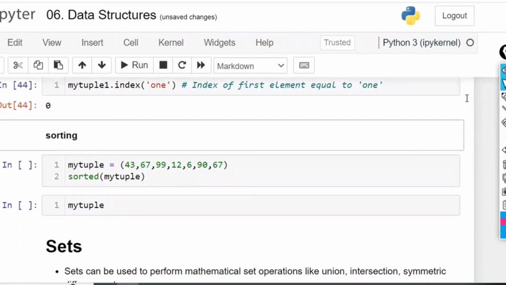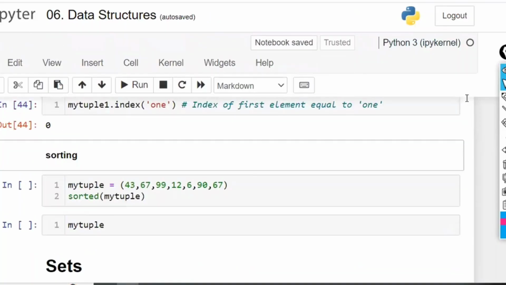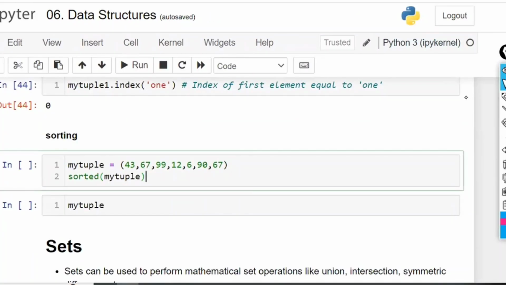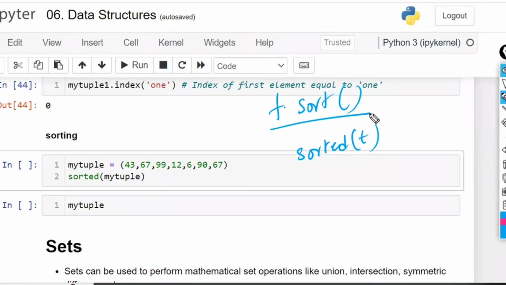Right? Next one is sorted. Now you'll ask immediately, sorted means automatically the values will be changed now. So it is not going to replace in the original one. Tuple dot sort is not applicable. Sorted of tuple is applicable. Yesterday also I told you the difference between list dot sort and sorted of list. In list dot sort, the list is sorted in ascending order and stored again in the original list. Whereas sorted of list is sorted, but it is not stored. It is just printing only, not storing.